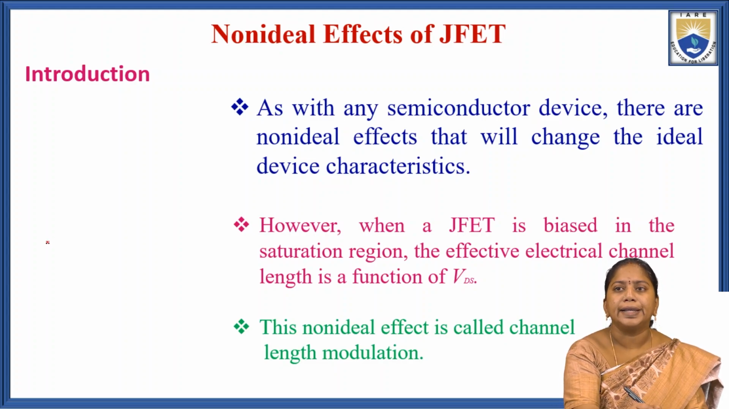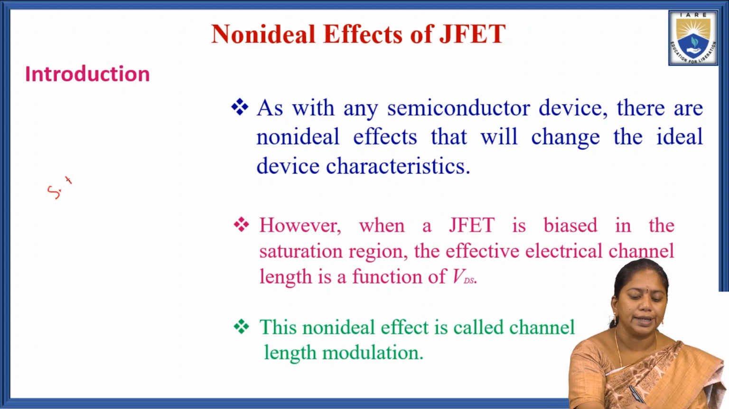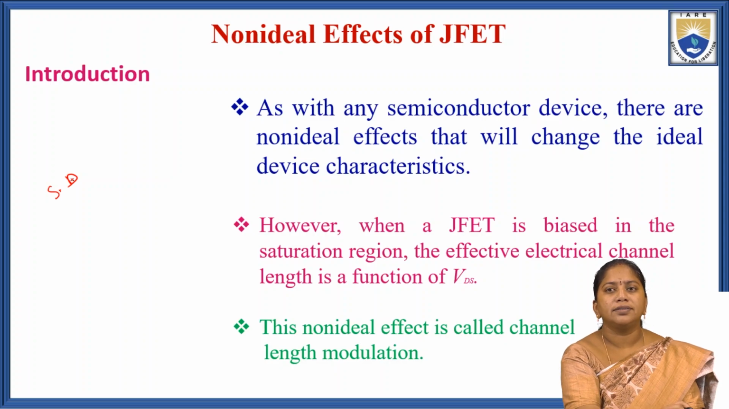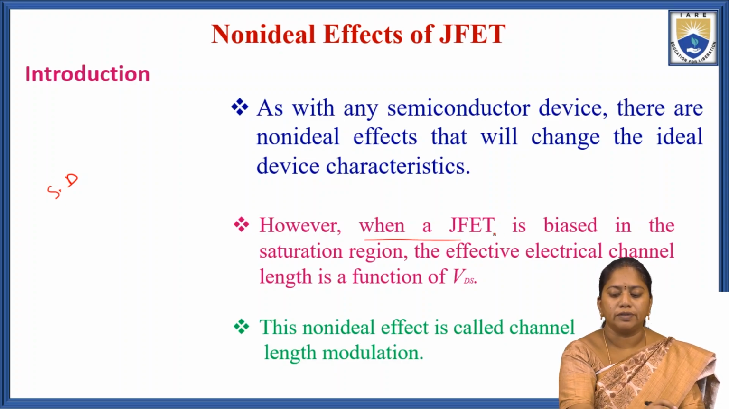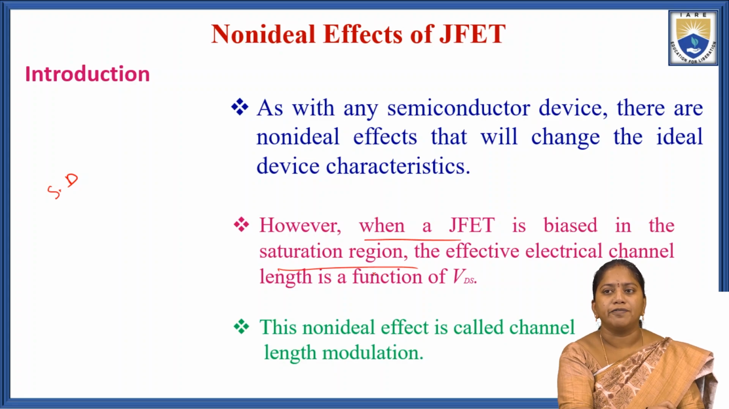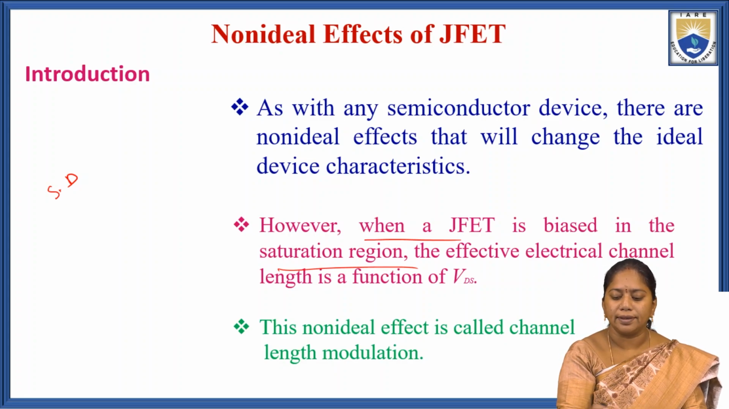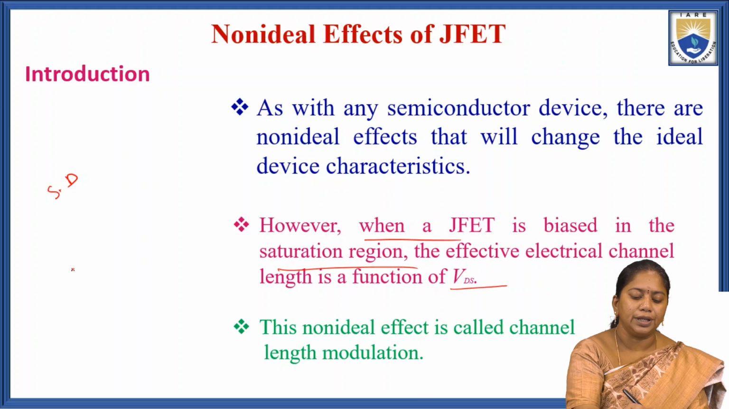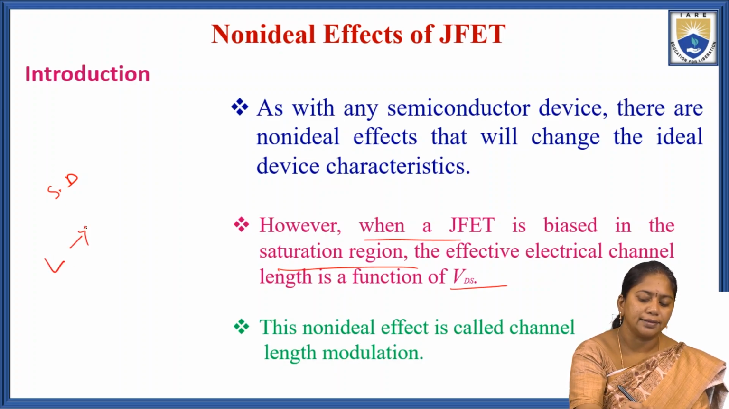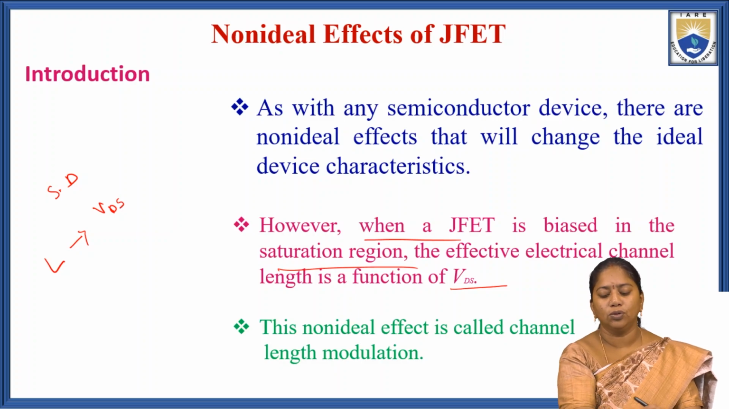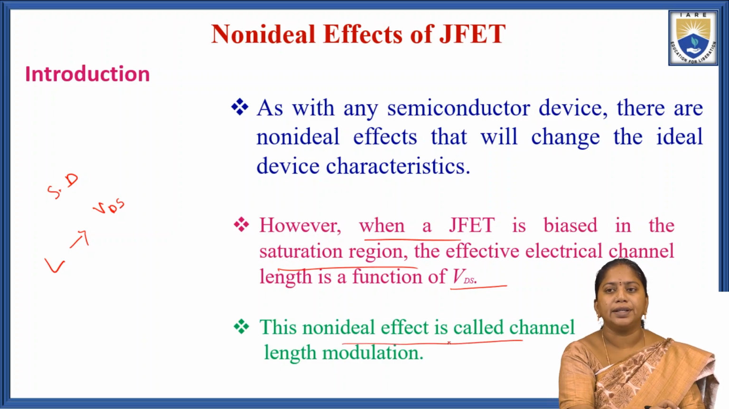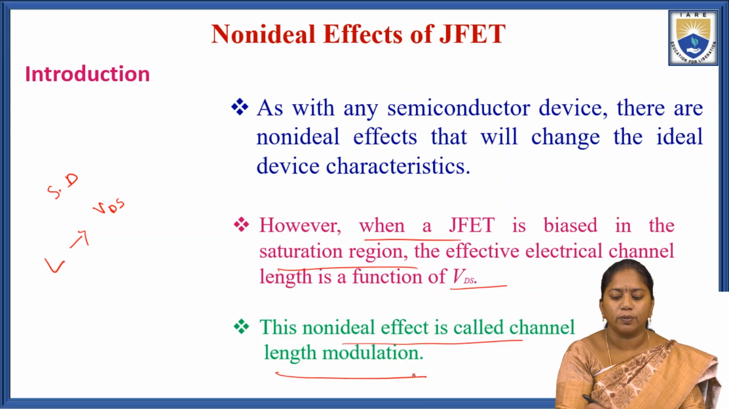So, if you take any semiconductor device, there are some non-ideal effects which influence the ideal device characteristics. However, when a JFET is biased in the saturation region, the effective electrical channel length is a function of VDS. So, the channel length L is a function of VDS, the drain to source voltage. This non-ideal effect is called the channel length modulation.